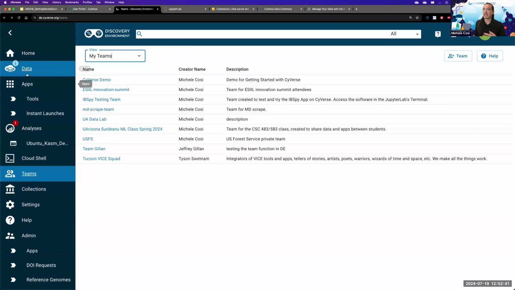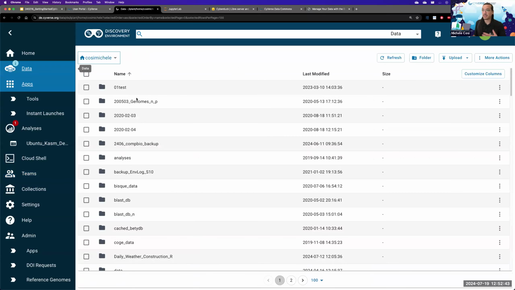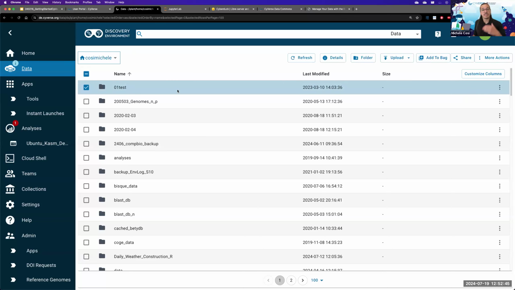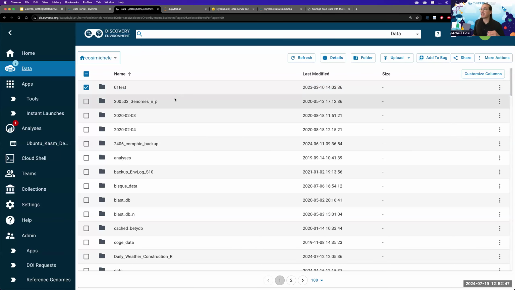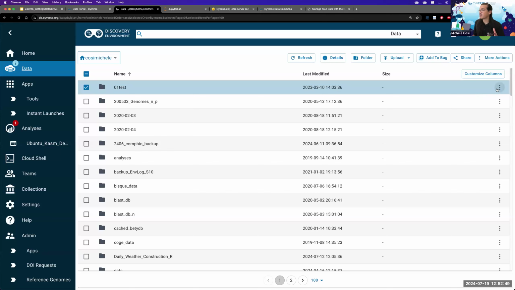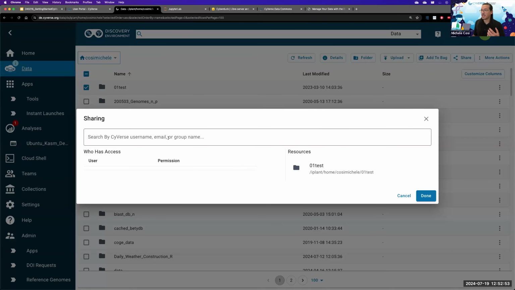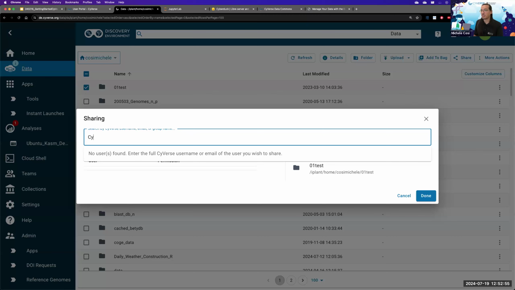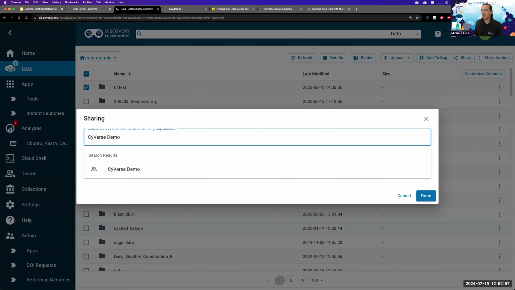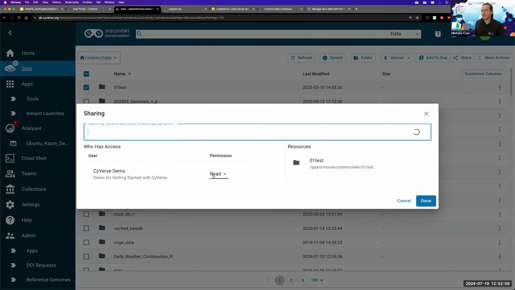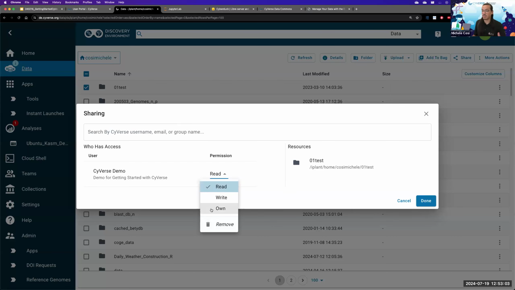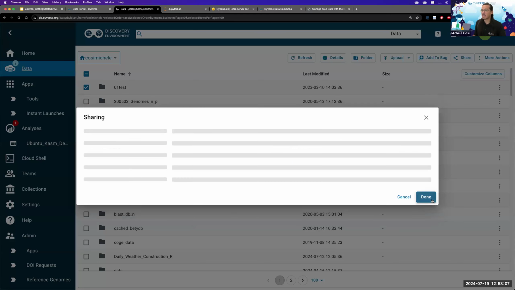And now I can go back to my data, and instead of selecting each person one by one, I can select the folder that I want to share with people, click on the share button, and here I can just do CyVerse demo, click, and give people all of the permissions necessary. I want them to own this specific test, and here I can click done.